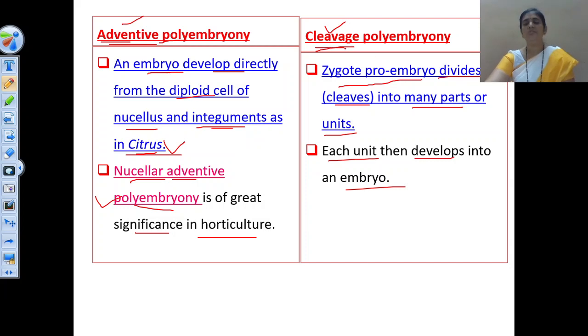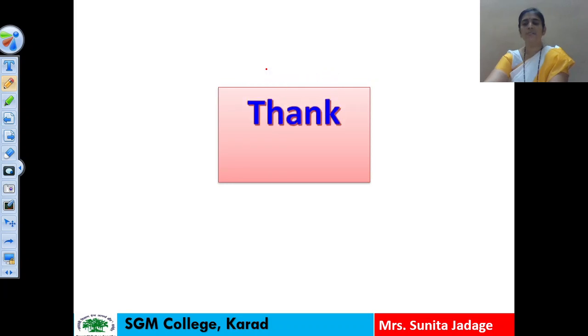So in this way we can observe the two types of polyembryony in angiospermic plants, that we have to remember. And what is the difference between these two, adventive polyembryony and cleavage polyembryony? Okay, so in this way the topic, reproduction in lower and higher plants, we have completed with this